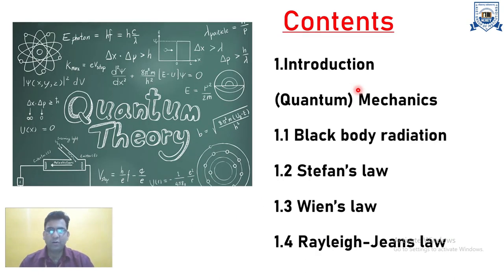Here, first of all, the content of this presentation: first we discuss the introduction to quantum mechanics. Another topic is blackbody radiation, Stefan's law, Wien's law, and the Rayleigh-Jeans law. These are basic laws that cannot be explained on the basis of classical mechanics. Here we discuss the shortcomings of this theory, which can be explained on the basis of quantum mechanics.